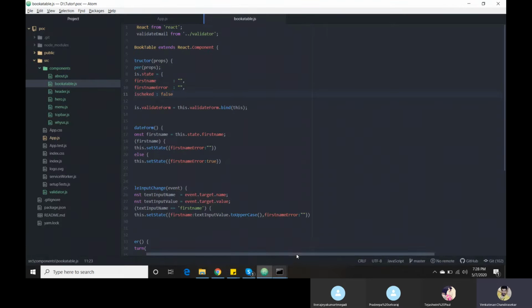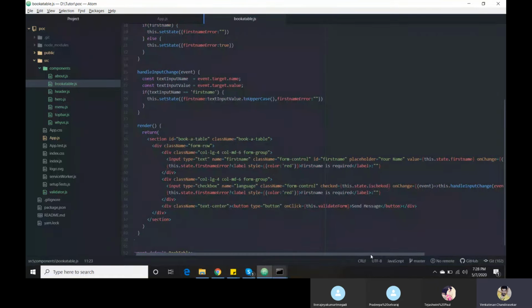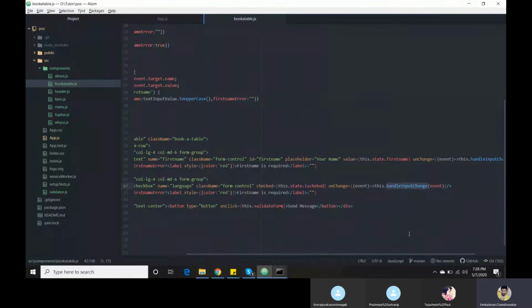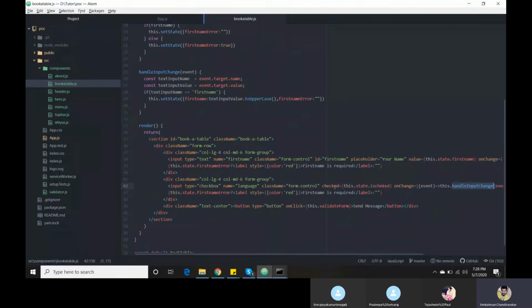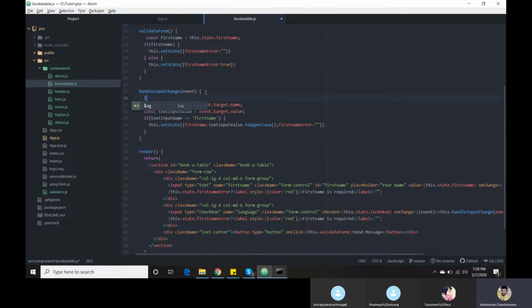Whenever I'm changing the same things, for you guys do it for the radio button and all. Okay, radio button only I will leave for you to do. Instead of value we have mentioned checked here, the reason is it is a checkbox. The same thing will help you in a radio box. For a radio button you will use checked only. So, handle input change.